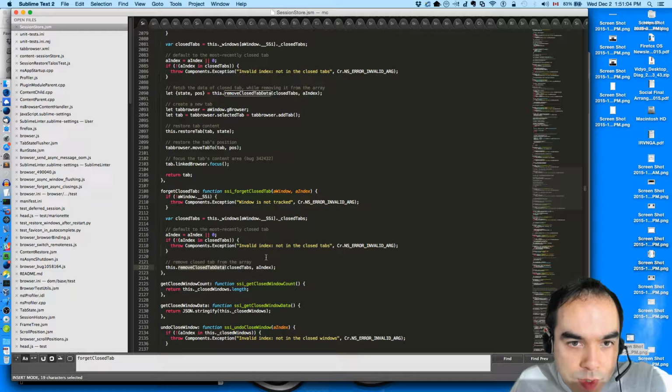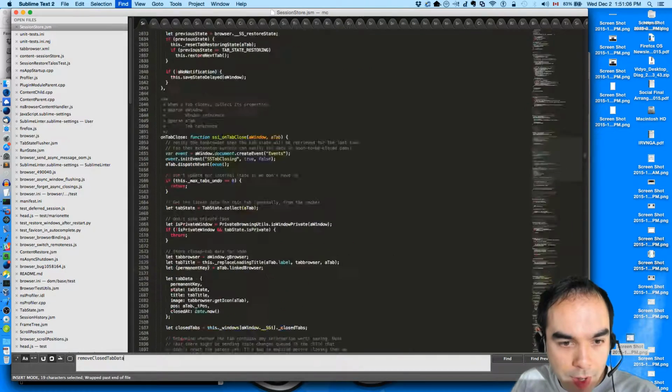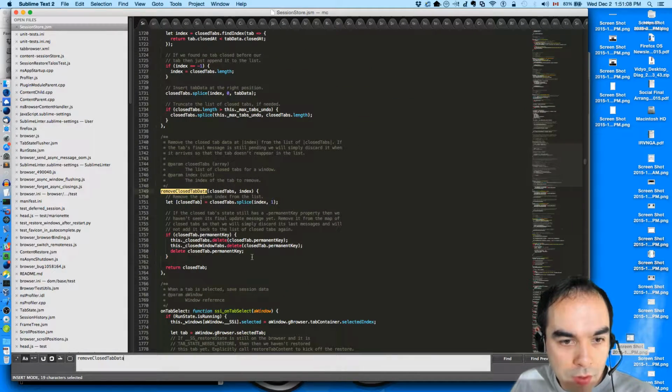Now, how does that work for forgetting closed tabs? We remove the closed tab data from the array. I see.